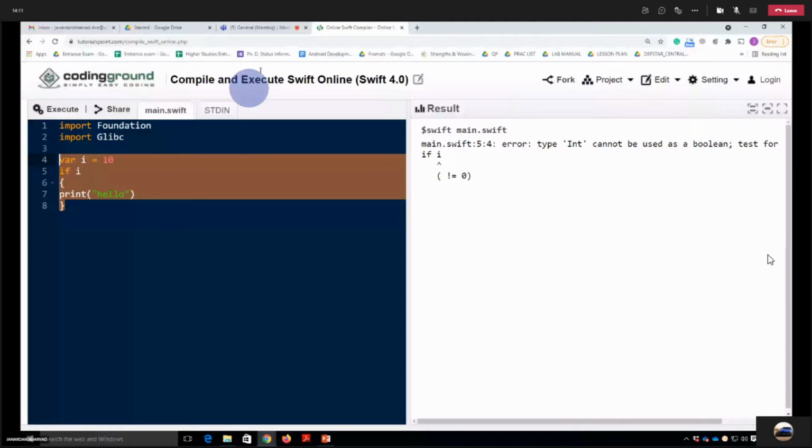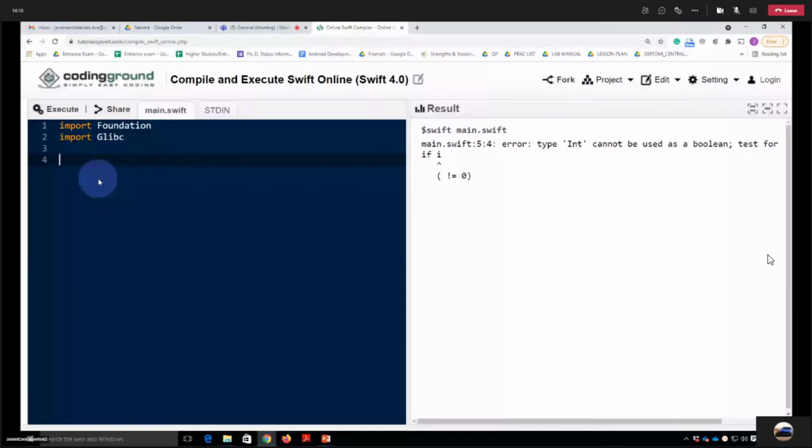Okay, so let's start with the class. The syntax, or we can say the structure, of how you declare a class is the same as in other programming languages: the class keyword and the class name.